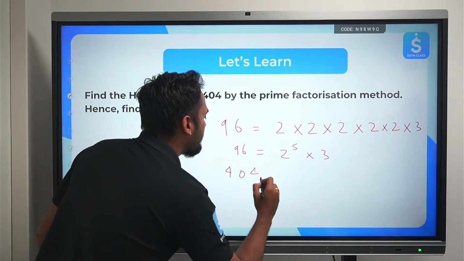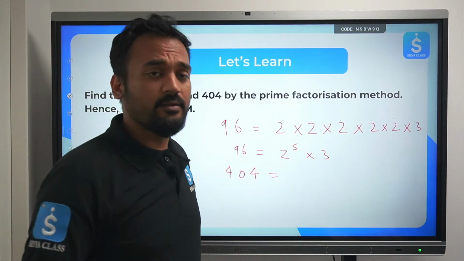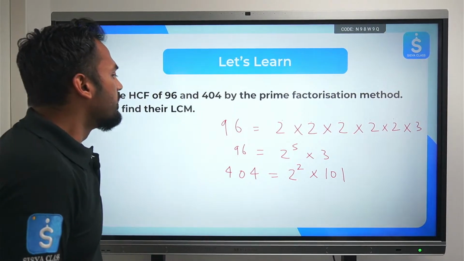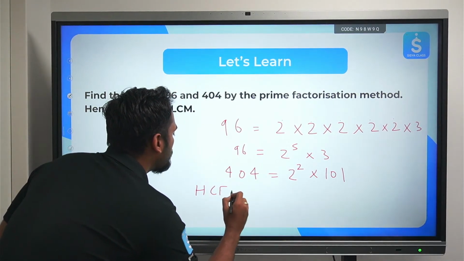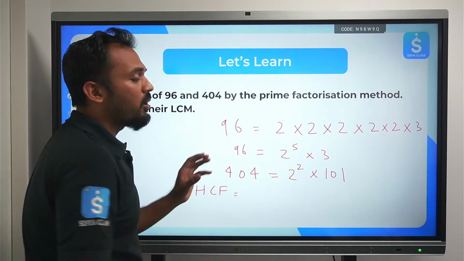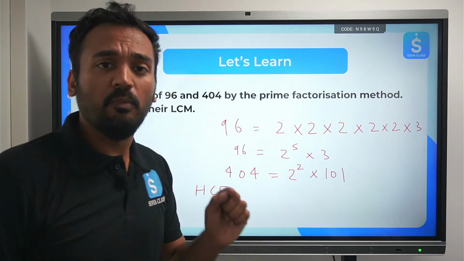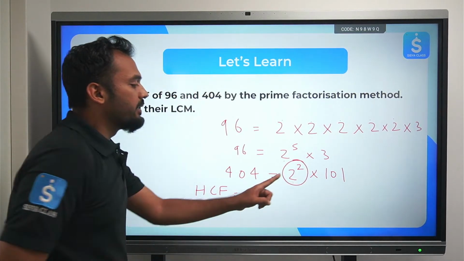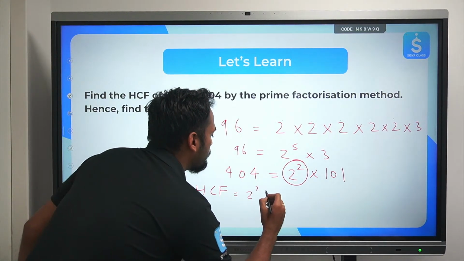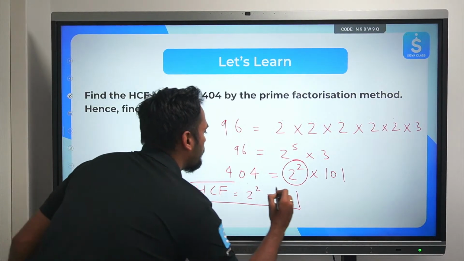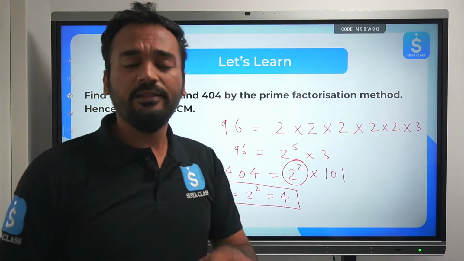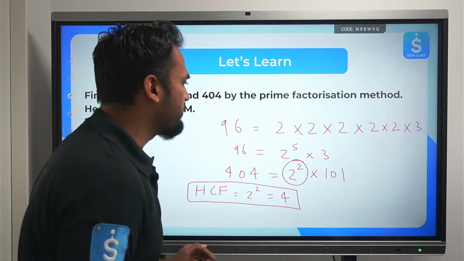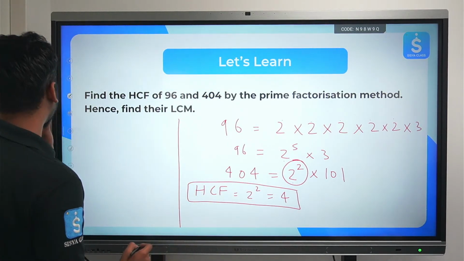404 in the same way I can write as 4 into 101. 101 is a prime number. So I can write it as 2 square into 101. Now HCF of these two numbers is the smallest power of the common factors. The common factors are 2 to the power 5 and 2 square. 2 square is the smallest power. HCF is simply 2 square, which is 4. HCF comes out to be 4. What is the relation between HCF and LCM of two numbers? HCF multiplied by LCM is equal to the product of the two numbers. Let's use that and find out what the LCM is for this.